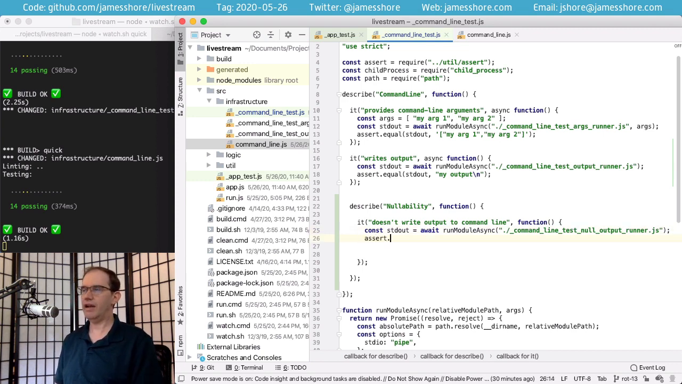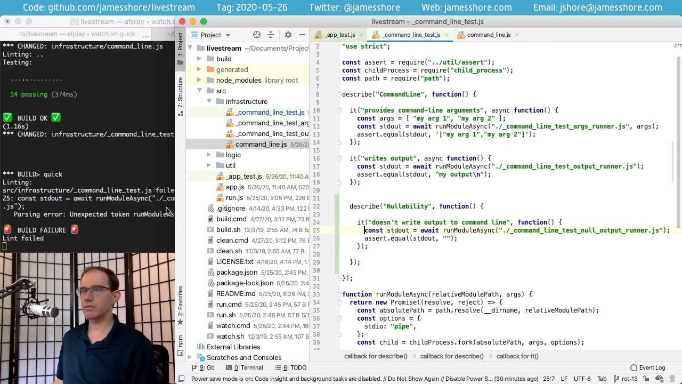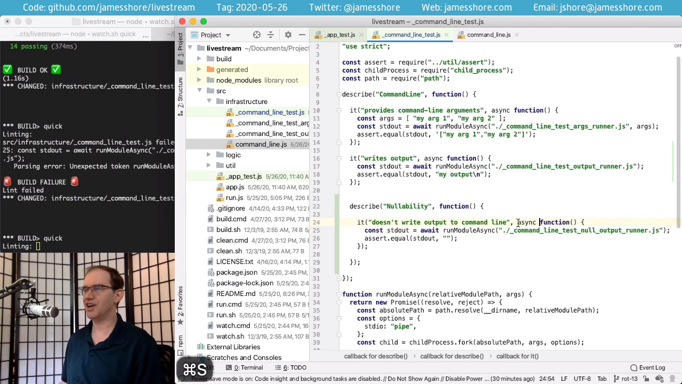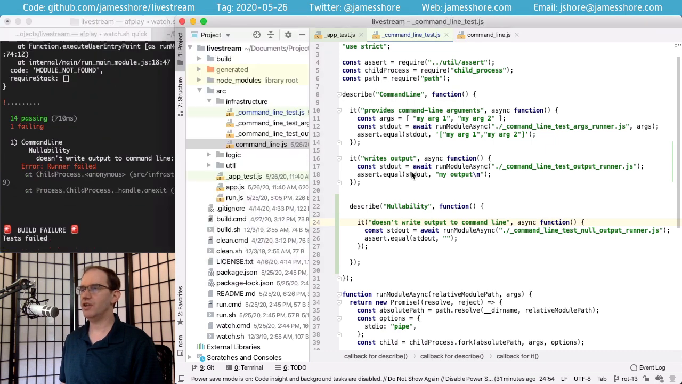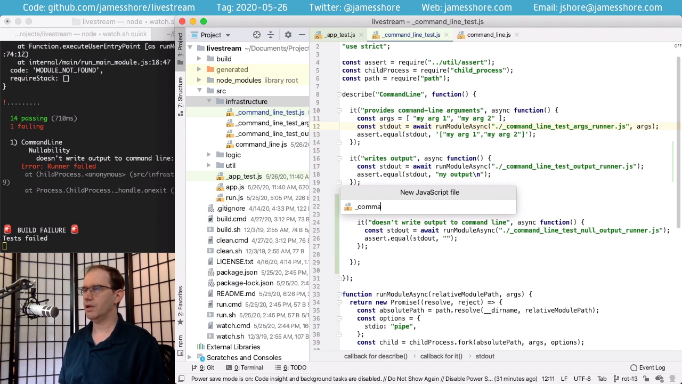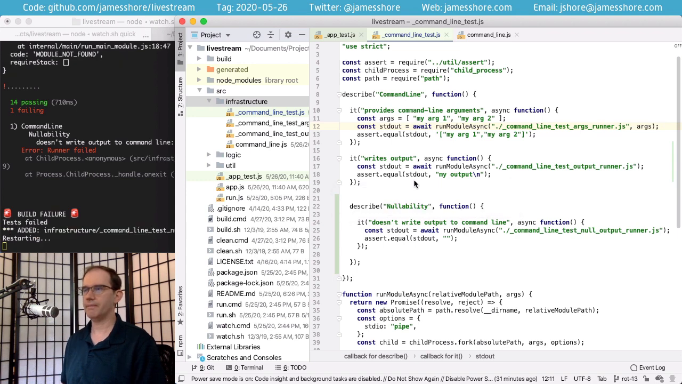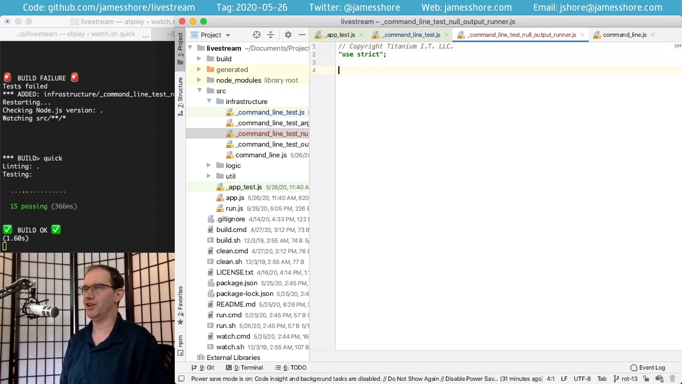And then we're going to run the test, and then we're going to assert that we get nothing out on standard out. So this is not going to work because, well, I forgot the async. But in addition to that, it's not going to work because we don't have the module. And that's what we're seeing. Module doesn't exist. So now I'll go ahead and create a module here. And we'll call that command line test null output runner. And this will work now because, well, by default, it doesn't write anything out, which is good, I guess.